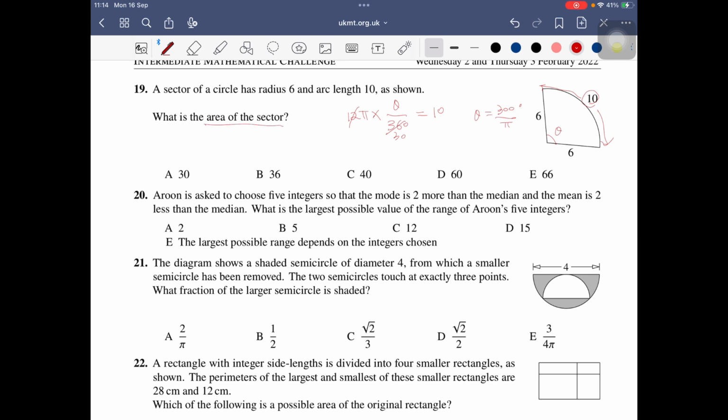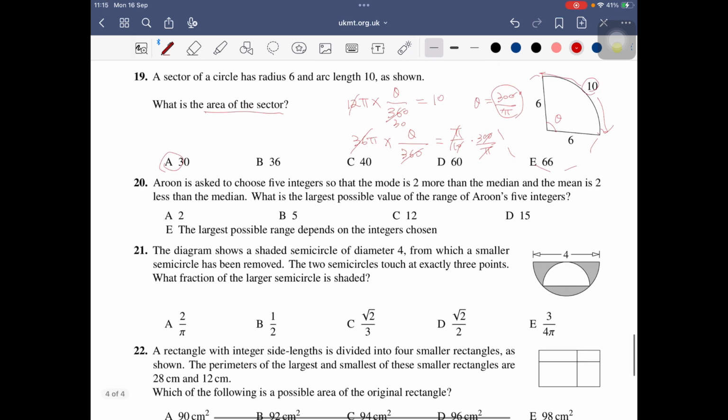And the area of the sector has the same concept, like the whole circle has 36 pi divided by 360 and theta, the ratio. So this one is pi over 10 times theta. So it's 30.